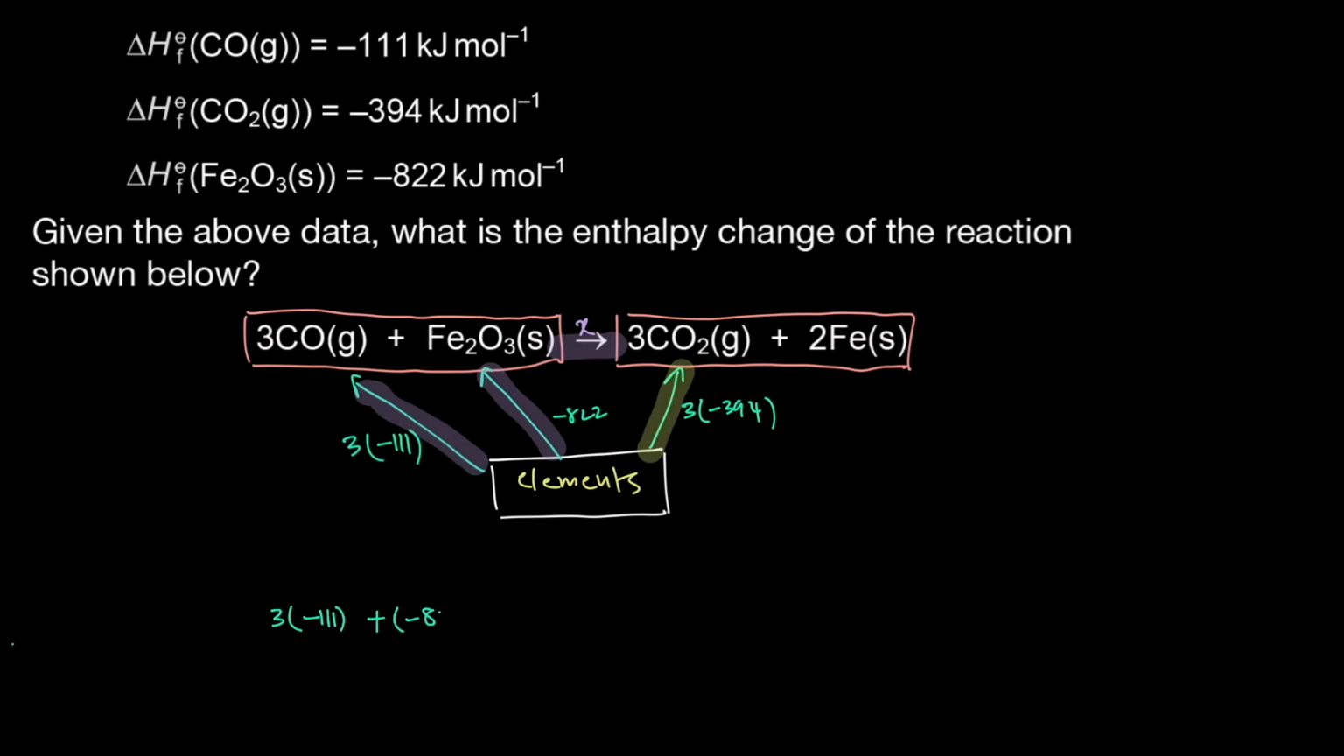plus -822, right, which is -822 plus x is equal to 3 times -394. X is coming to -27 kilojoules per mole. Okay, and that's our answer.